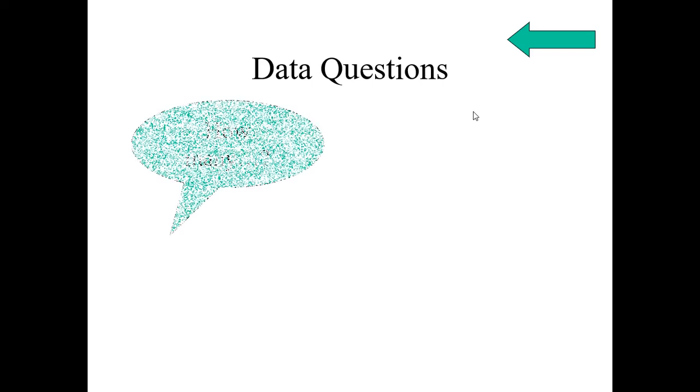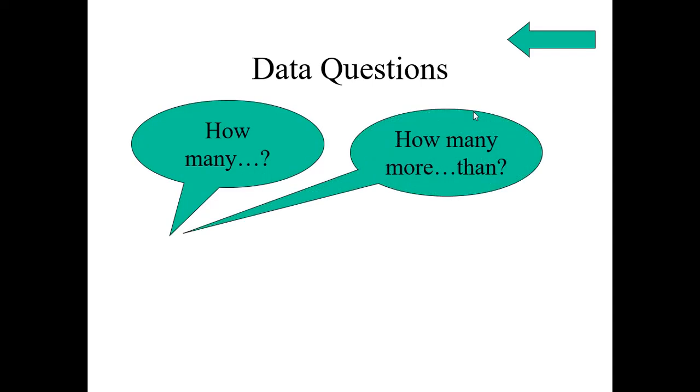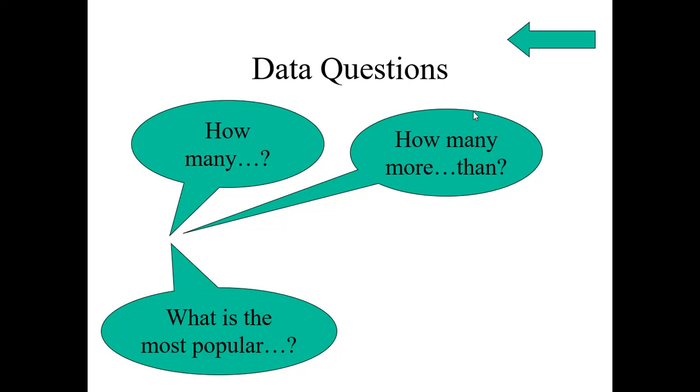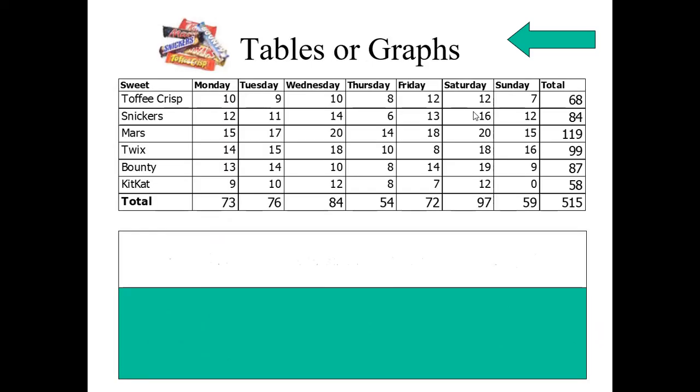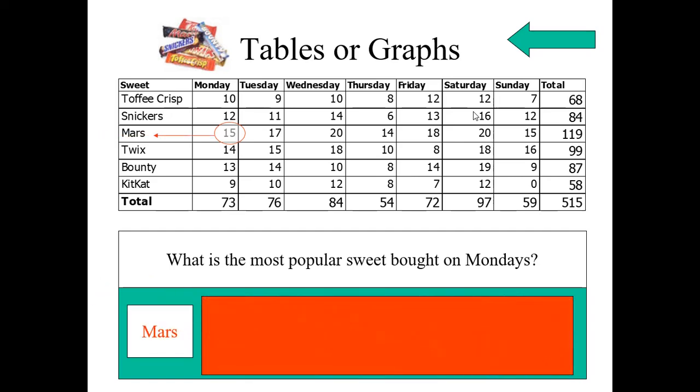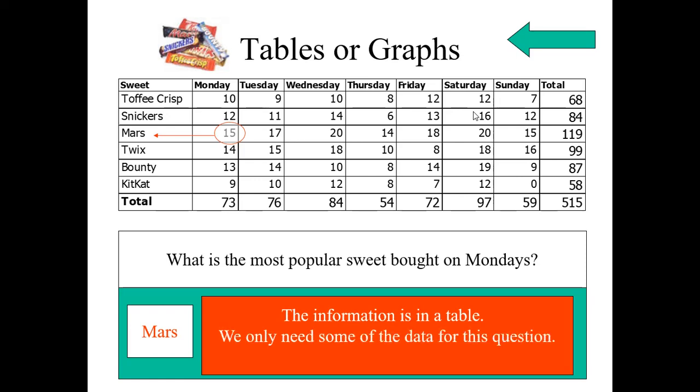Let us recall what questions we discussed now. How many? How many more than? What is the most popular? What is the least common? Like this, these questions we can ask from the data. Let us come to the questions. What is the most popular sweet bought on Monday? That is Mars. How many? 15. Like that, this information is in the table and we need only the data for this question.